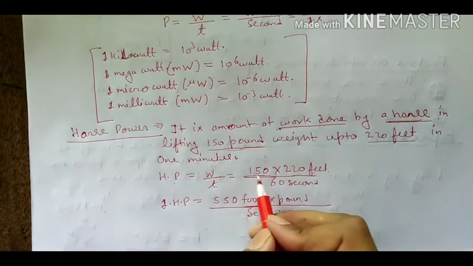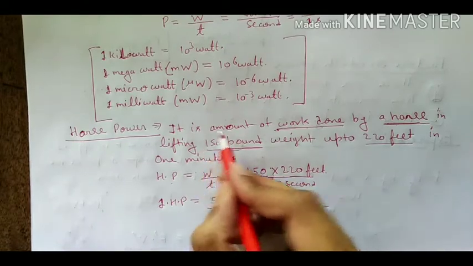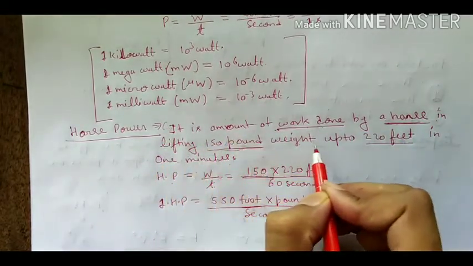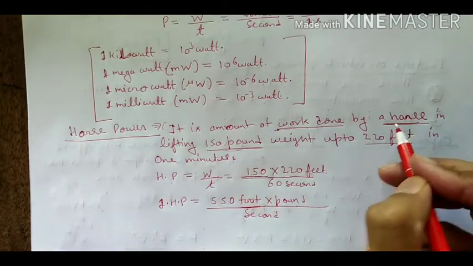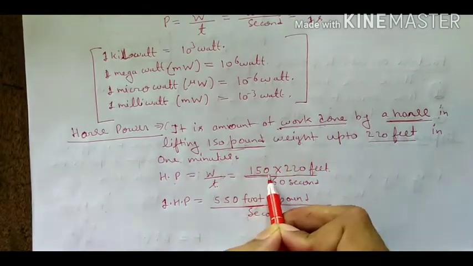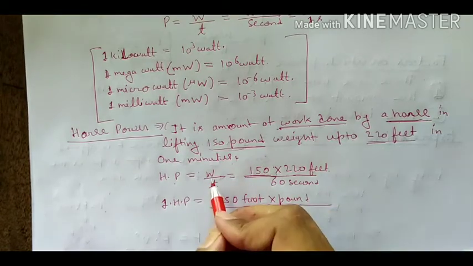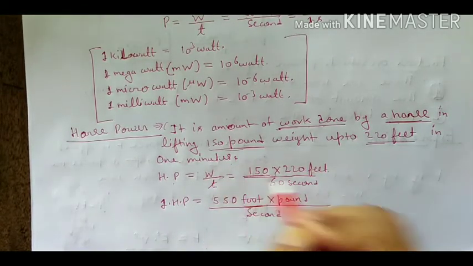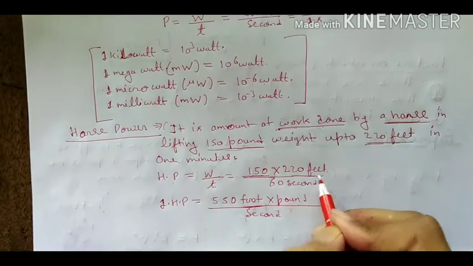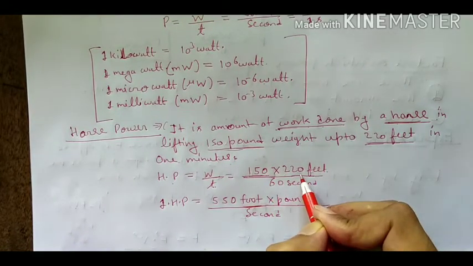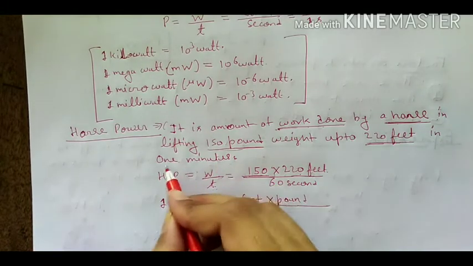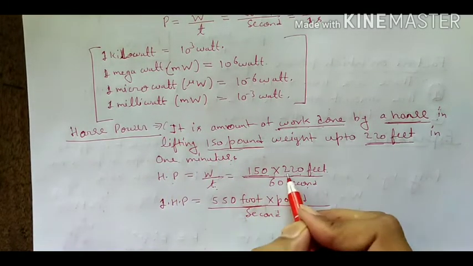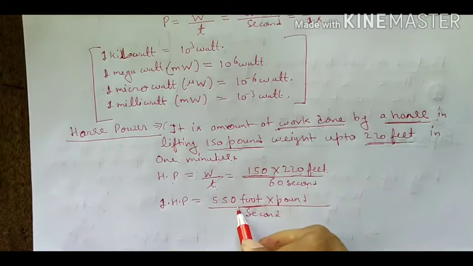Here total force is weight force, because in the definition it is clear that 150 pound weight is carried by a horse. So here W is equal to F into S, force into displacement. Then force is 150 and displacement is 220. We can write here 150 into 220, and upon time means 1 minute, 1 minute means 60 seconds. On solving 150 into 220 upon 60, we get 550.